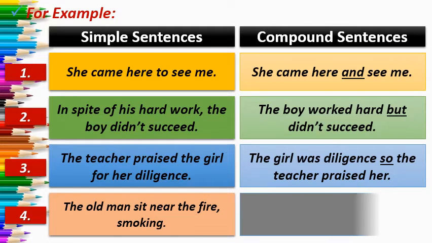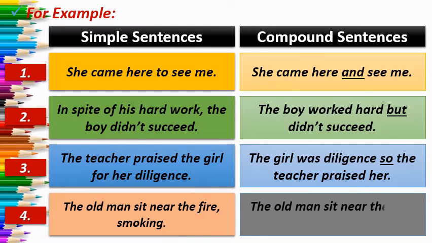So when we convert it into a compound sentence, the sentence will be, the old man sat near the fire and smoked. So this is the way you can convert a simple sentence into a compound sentence. First of all, you have to examine whether it is a simple sentence or not. For that you have to keep a few points in your mind that I have already explained to you. One verb should be there and it should be an independent clause.